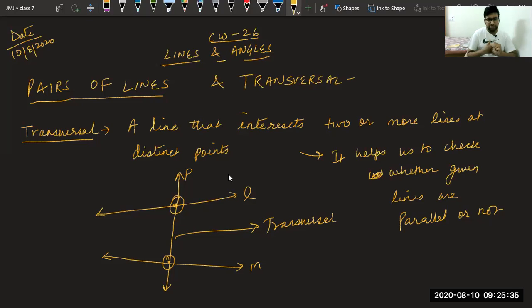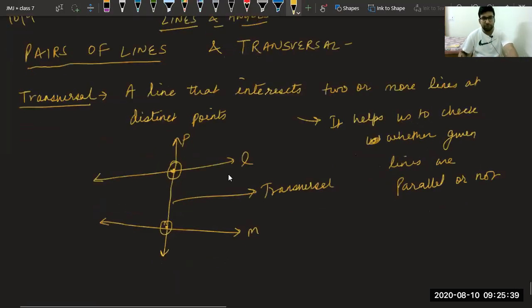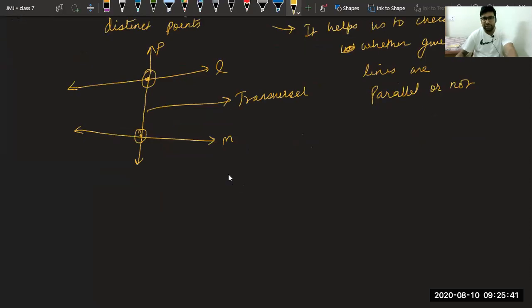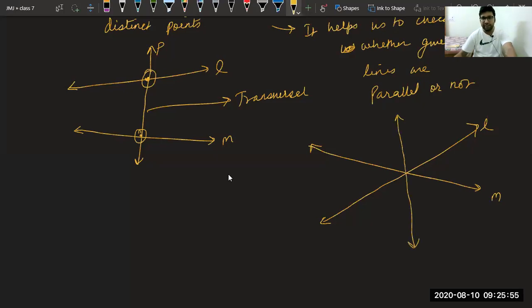That's it. Let me tell you one more example that will clear you. Suppose two lines are like this. Suppose this is line 1, this is line 2, this is line L, line M, and the third line, that is the transversal, that I want to draw is like this. Can we say it is a transversal? Class, please answer.